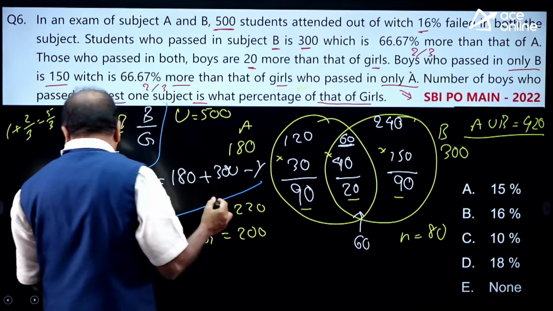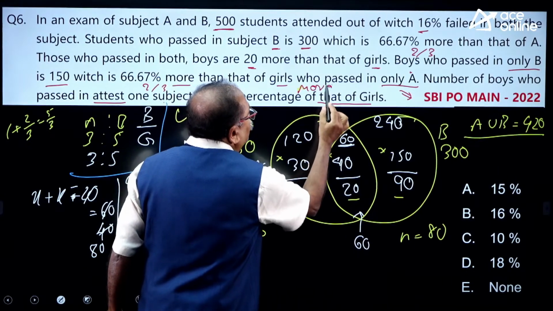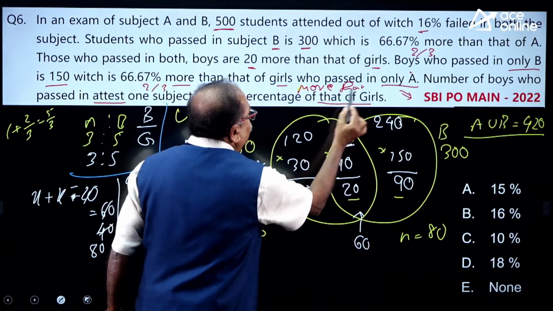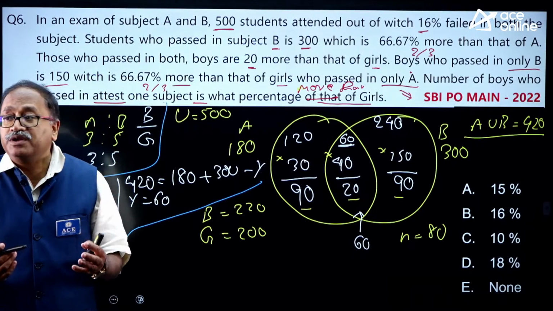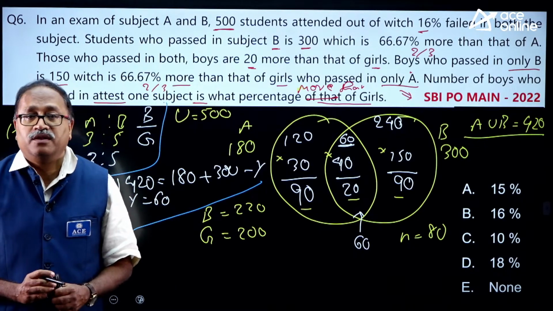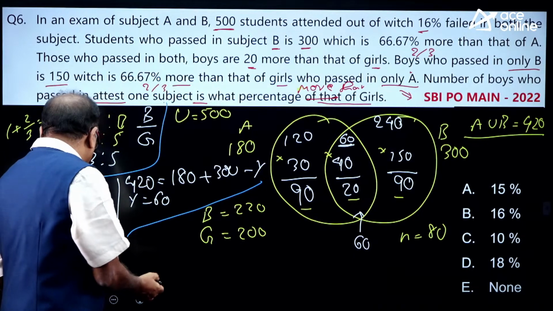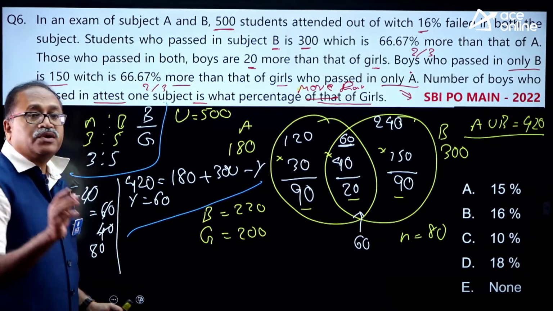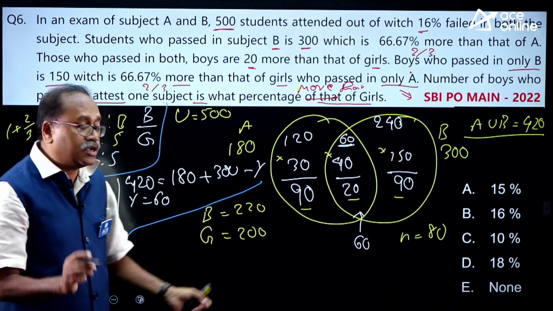I am extremely sorry for missing a word. What percentage more than that of girl? Okay, so what percentage more? I am extremely sorry, there was some mistake here. What percentage more was missing in the typing.